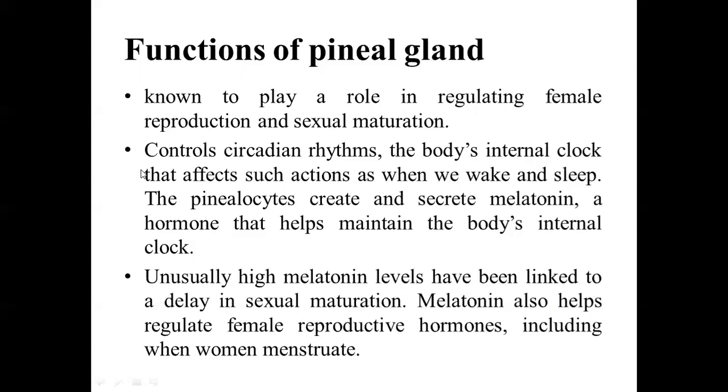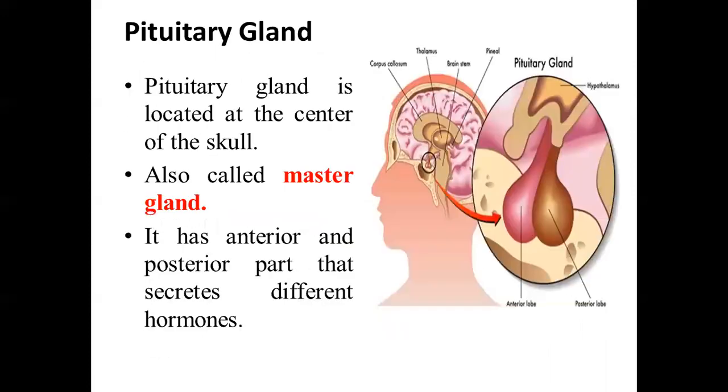When the level of melatonin is unusually high in our body, it might cause a delay in sexual maturation. And melatonin also helps to regulate the female reproductive hormones, including menstruation in women.